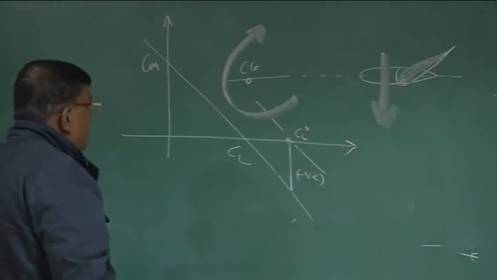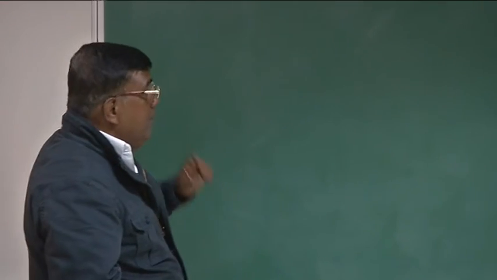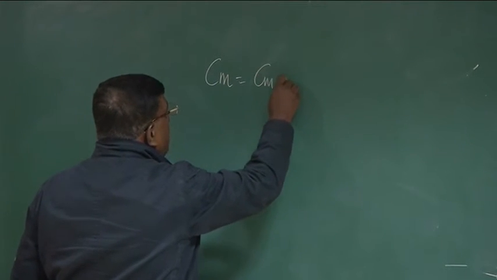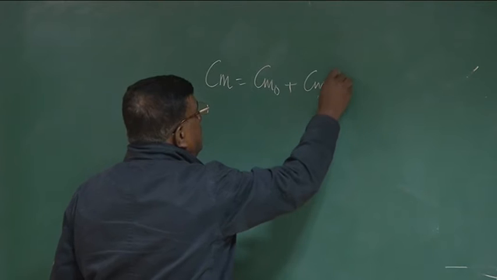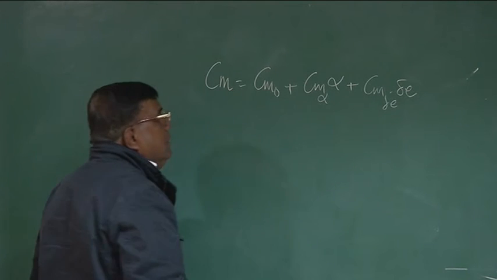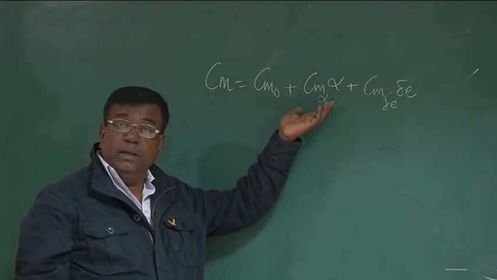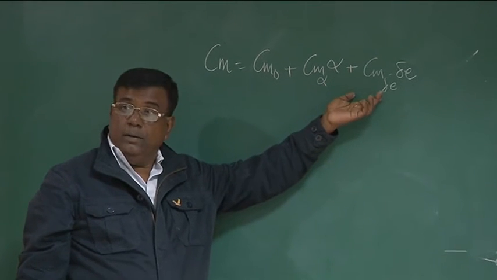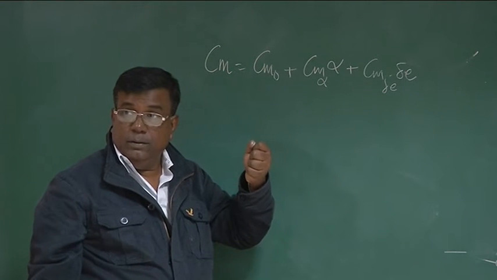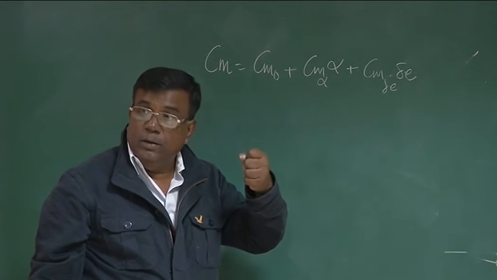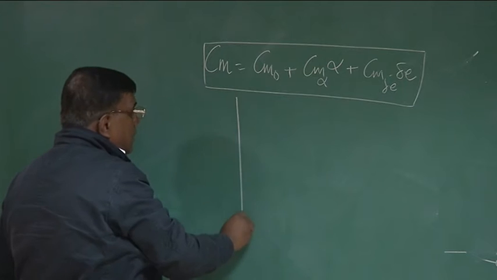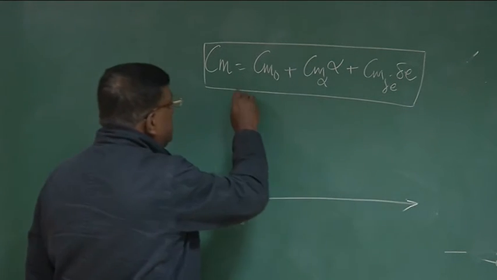Okay? And how to approach this problem? That is given by what is the Cm? You know, Cm is Cm naught plus Cm alpha into alpha, because of angle of attack, and Cm delta E into delta E. This is coming from stability, right? This is coming from control. So if I have got an aircraft where Cm delta E is very strong, then I should be able to easily control the airplane. Okay? This is one, and you must be doing this.